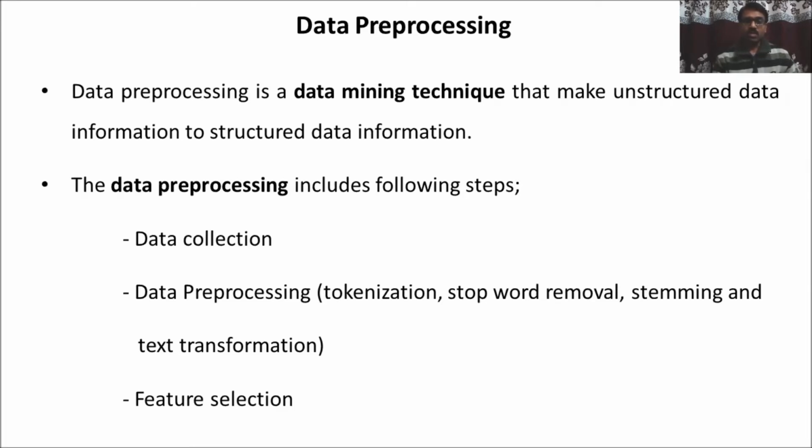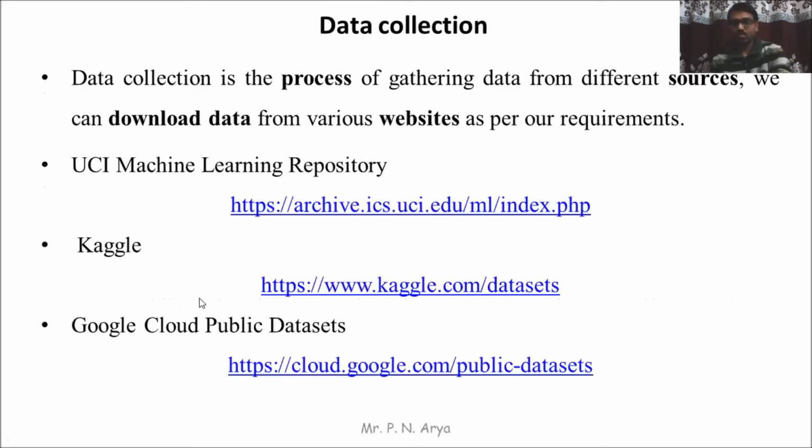The data preprocessing includes the following steps: data collection. Data preprocessing also contains sub-steps like tokenization, stop word removal, stemming, text transformation, and feature selection methods. These data preprocessing steps are common and used in data science, data mining, data analytics, and machine learning. First is data collection. Data collection is the process of gathering data from different sources. We can download data from various websites as per our requirement.